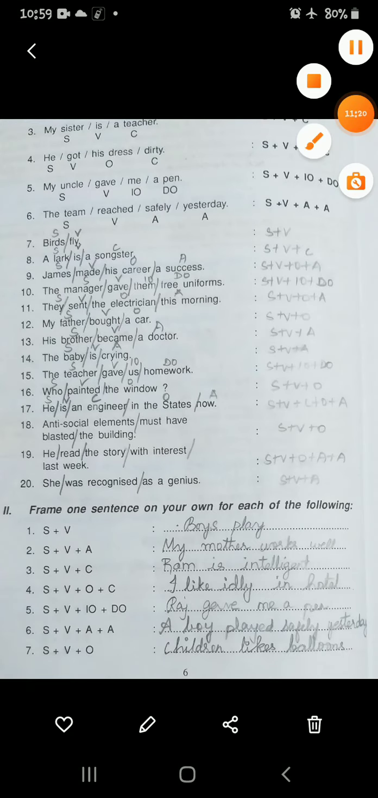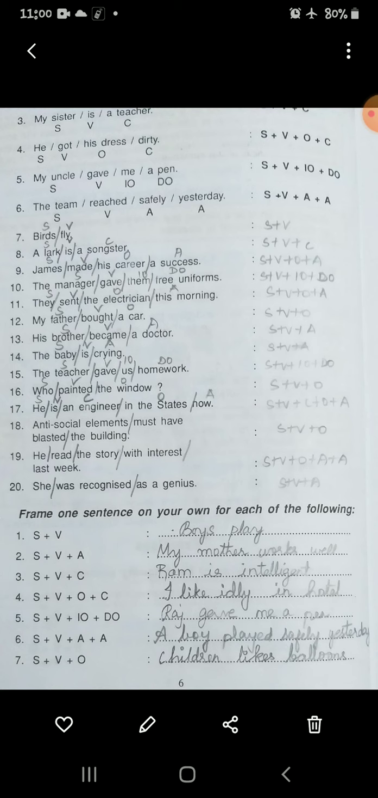Next they have given some exercises. Frame sentences of your own using each of the following. Subject plus verb: boys play. Boys is the subject and play is the verb. Subject, verb and adjunct: my mother works well. My mother is the subject, works is the verb and well is an adjunct. It gives extra additional information, so it is called an adjunct.